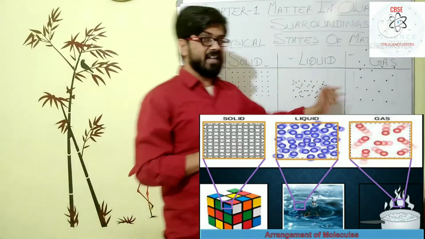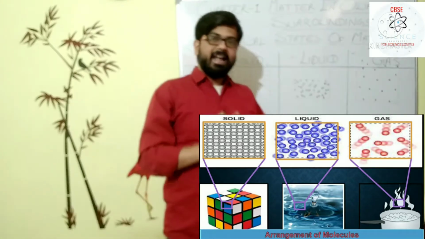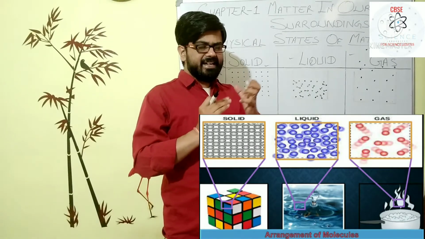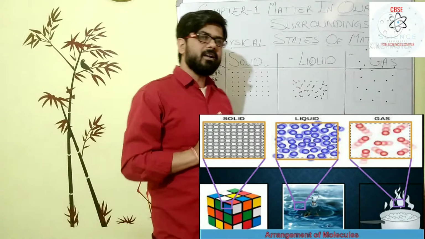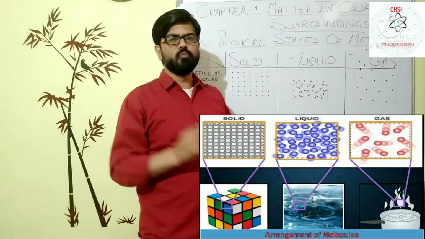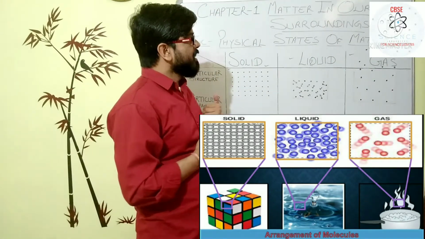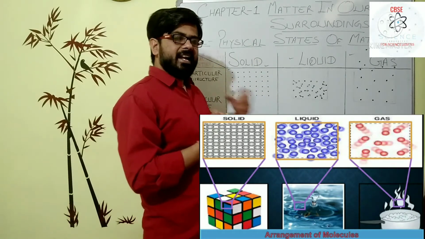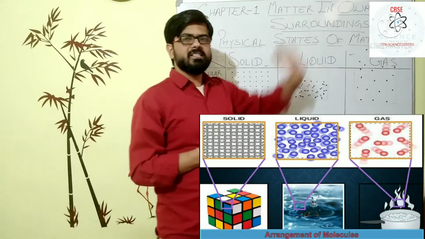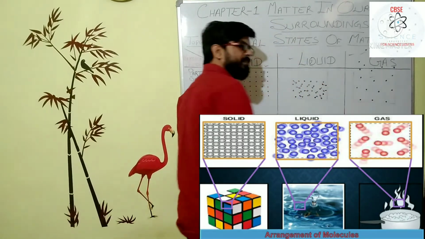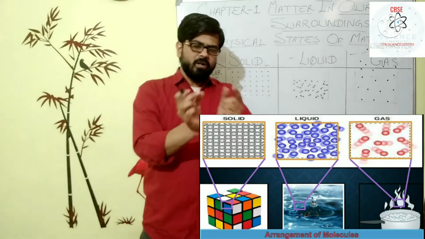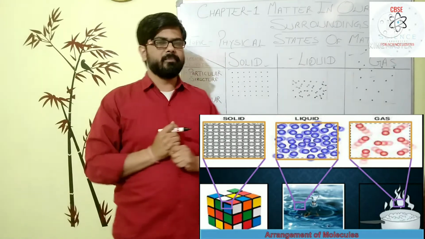If you go to the gases, in the gaseous physical state all the matter particles move randomly here and there, and they can randomly leave the system also. So they have no particular shape and size, and they also have no fixed distance between them.